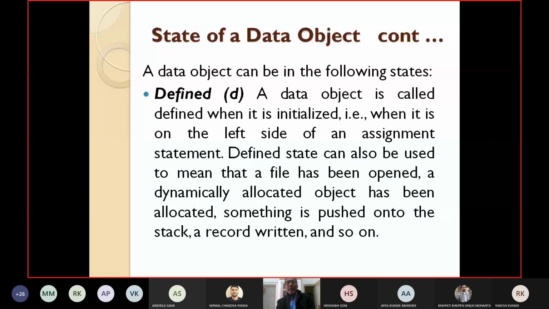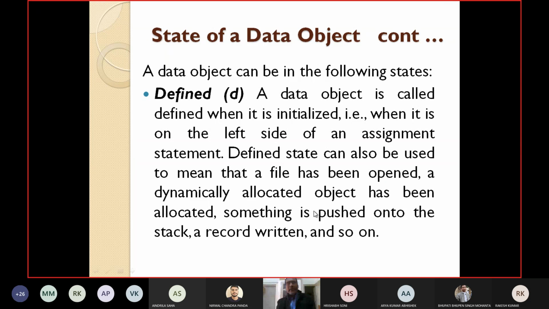Defined state can also be used to mean that a file has been opened, a dynamically allocated object has been allocated, a record is written, and so on. So besides this assignment statement, that we call initialized, a data is initialized or data is defined. Besides that, defined state can also be used to mean that a file has been opened. When you are opening a file, we say that also the object is in defined state. Similarly, a dynamically allocated object has been allocated, or some data object is pushed onto the stack, a record is written, and so on. These are all examples of defined.